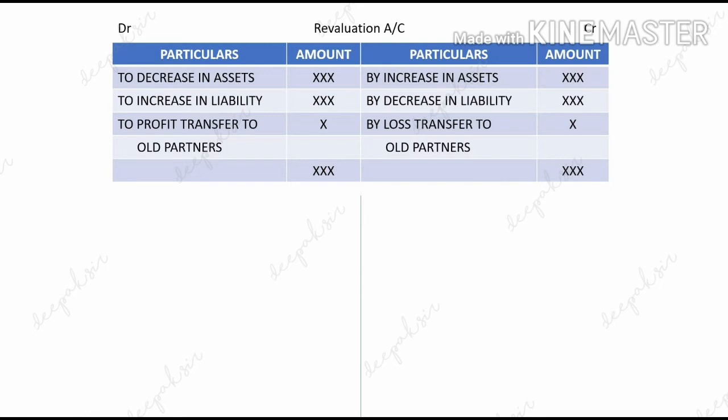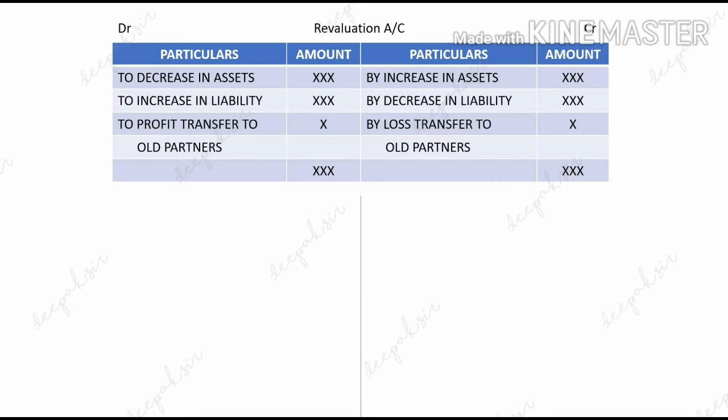Increase in liability, if liability has increased, that means we have to pay more amount. It is a loss, which will be recorded on the debit side. And if there is a decrease in the liability, then it is a profit which will be recorded on the credit side.